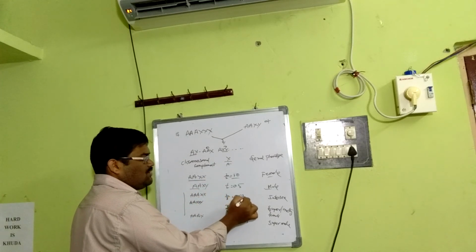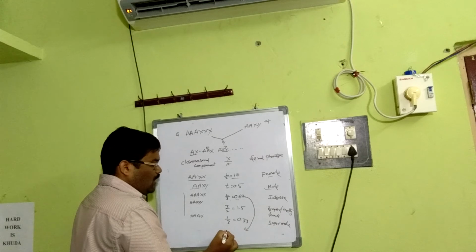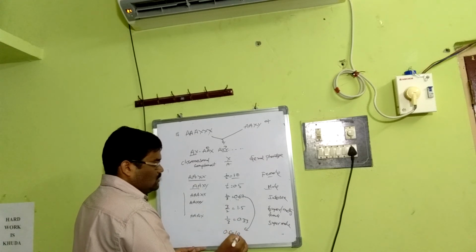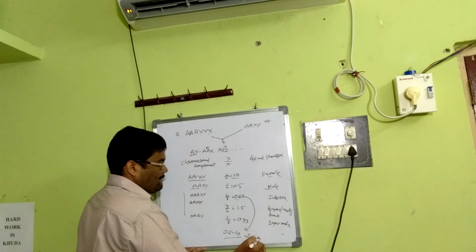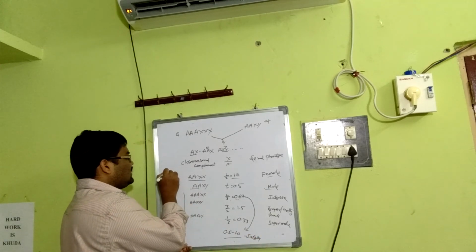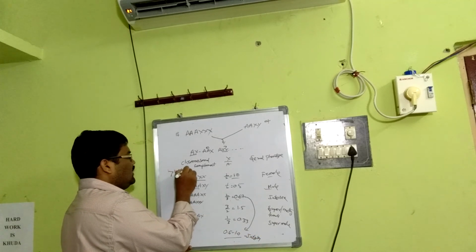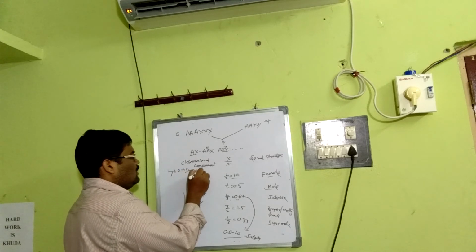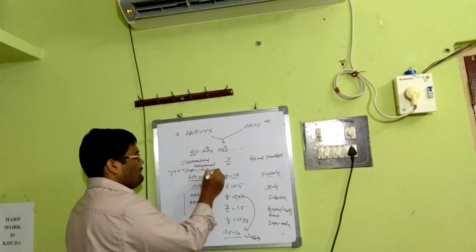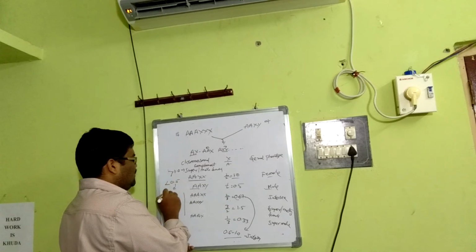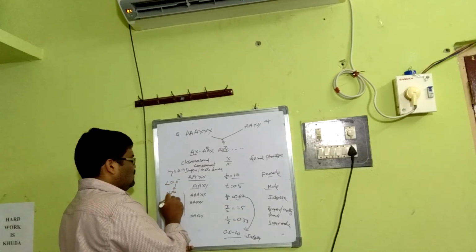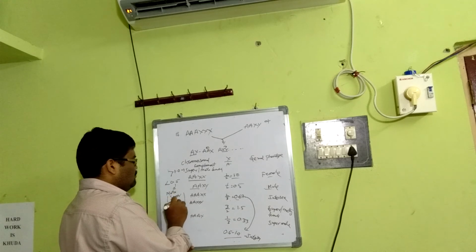If the ratio is between, this is very important, between 0.5 to 1.0, then they become intersexes. And if the ratio is greater than 1.0, it becomes super or meta female. If the ratio is less than 0.5, then they become meta or super male.